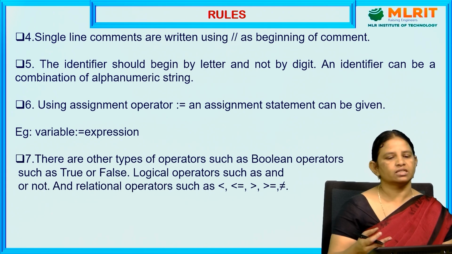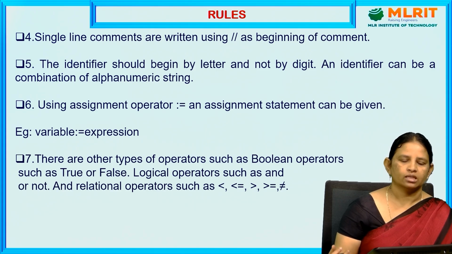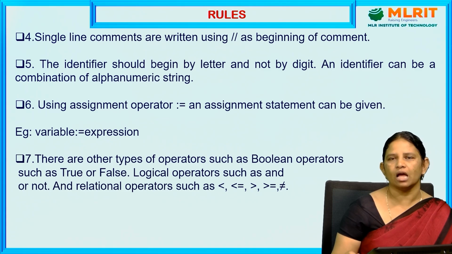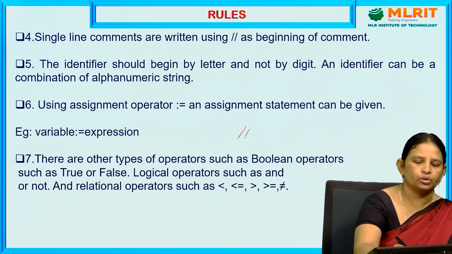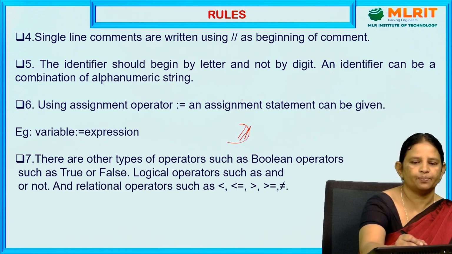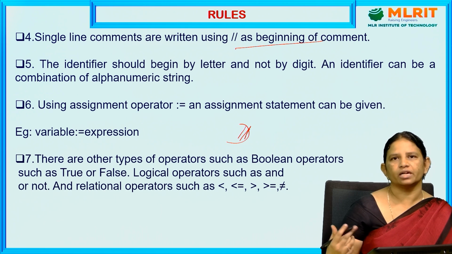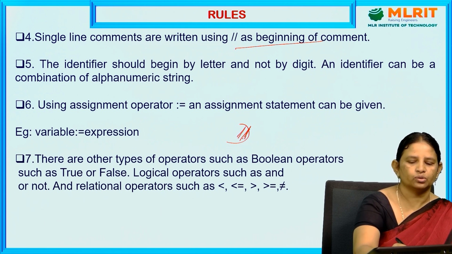Next, comments are also supported in pseudocode. Comments may be either a single line comment or a multi-line comment. The single line comment starts with two forward slashes. This must be written at the beginning of the statement, the program, or the algorithm.